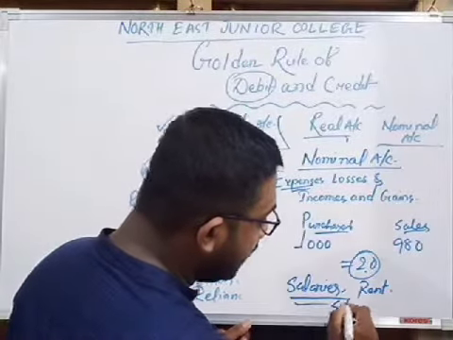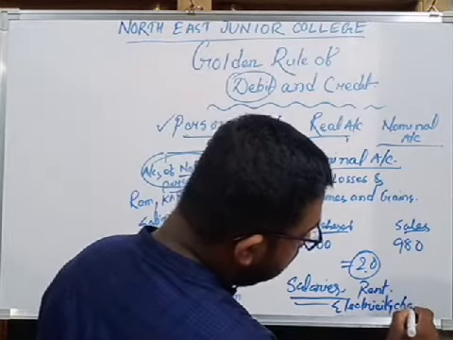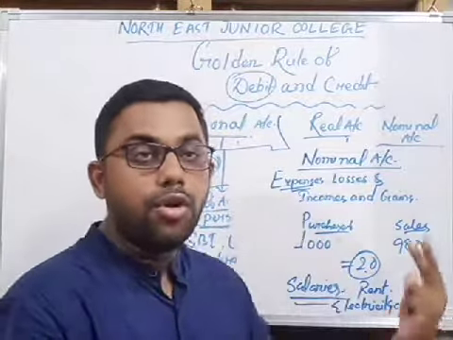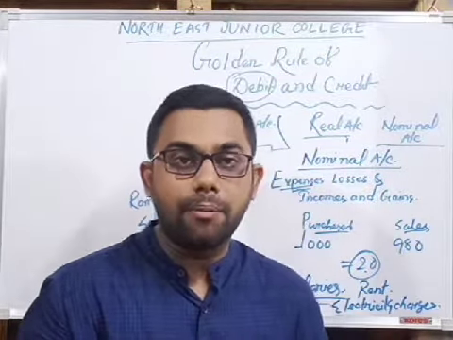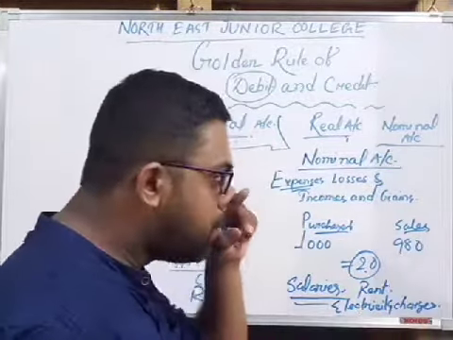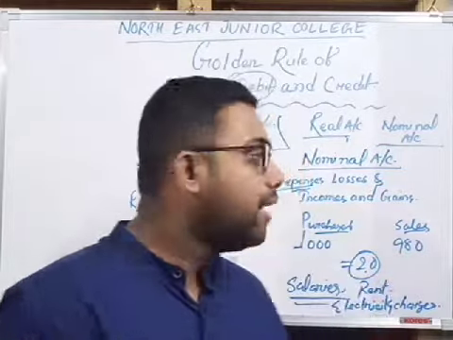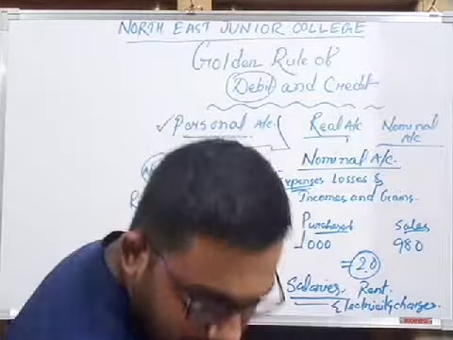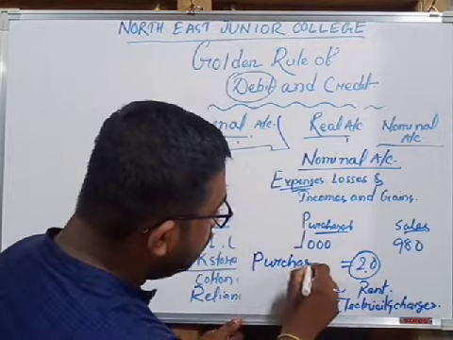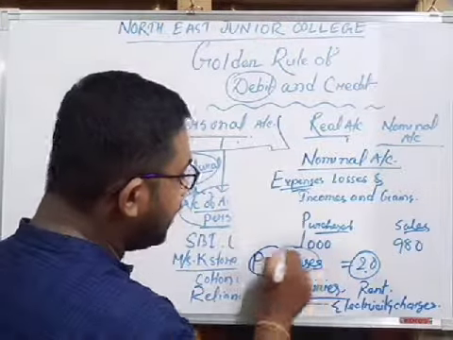Next, electricity charges. So it is also a charge. That means I have used electricity in my building, in my business, so I have to pay the charges. So it is my expenses. That means whatever I have incurred in order to run the business, it is called expenses. Another one is purchases. In order to sell goods we have to purchase the goods from another person, so it is also my expenses.